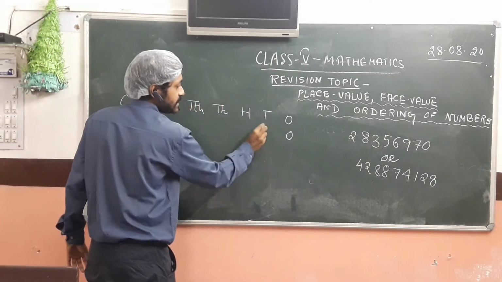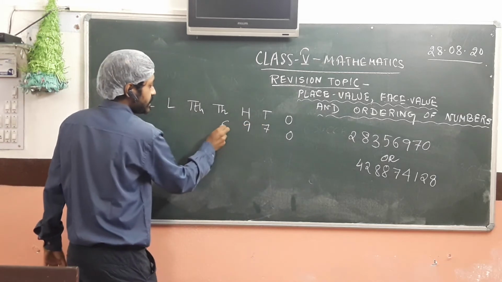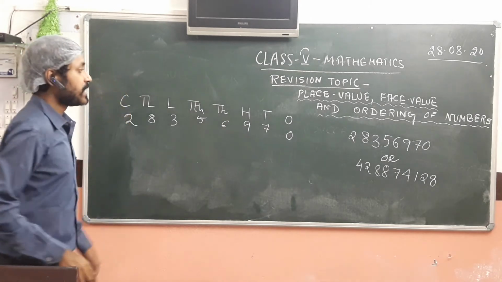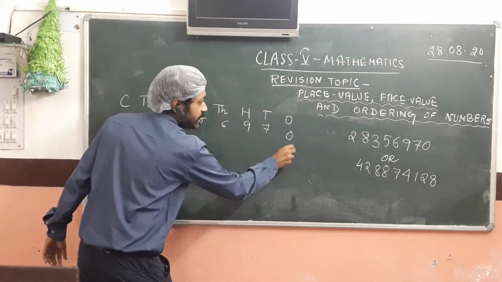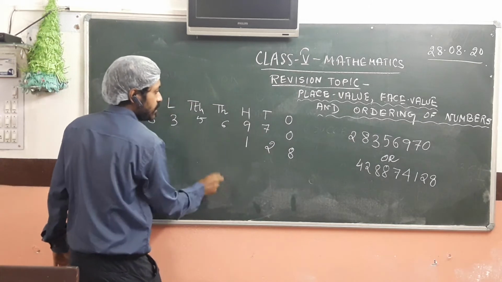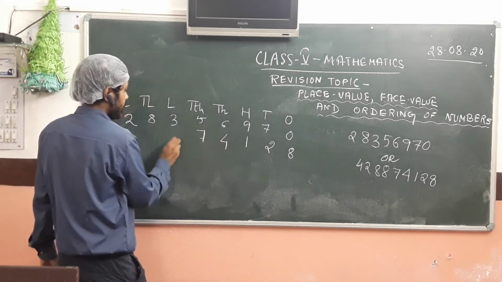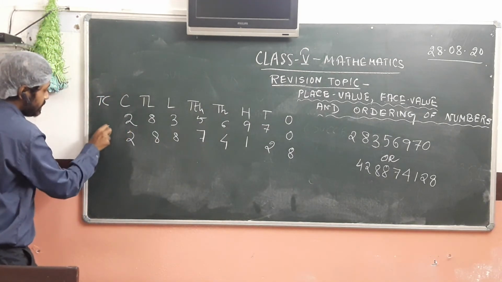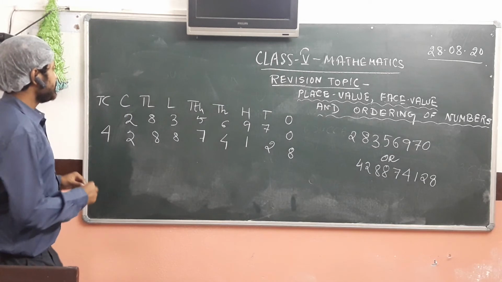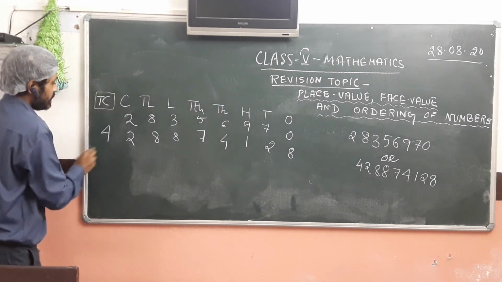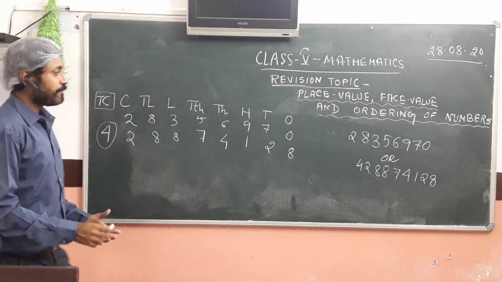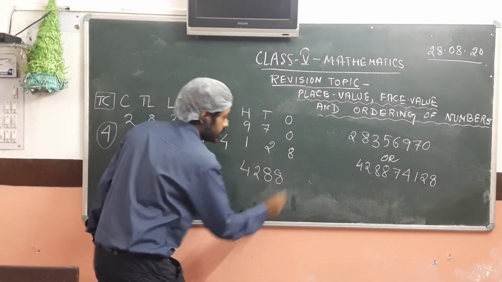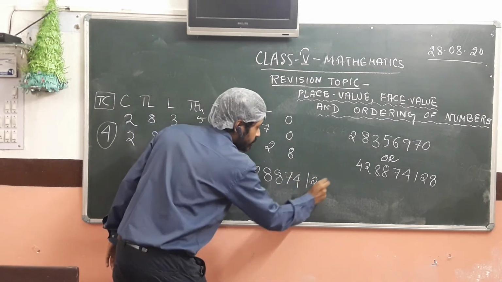So 0, 7, 9, 6, 5, 3, 8, 2. Then we place the next number: 8, 2, 1, 4, 7, 8, 8, 2 and another place is added, 4. Now we can see that since another place is added in the second number, obviously the second number will be greater.